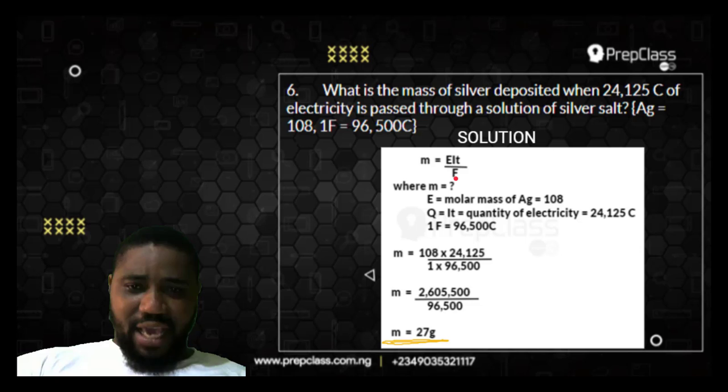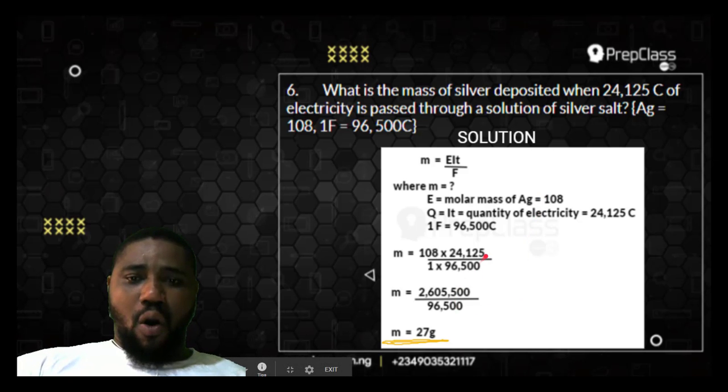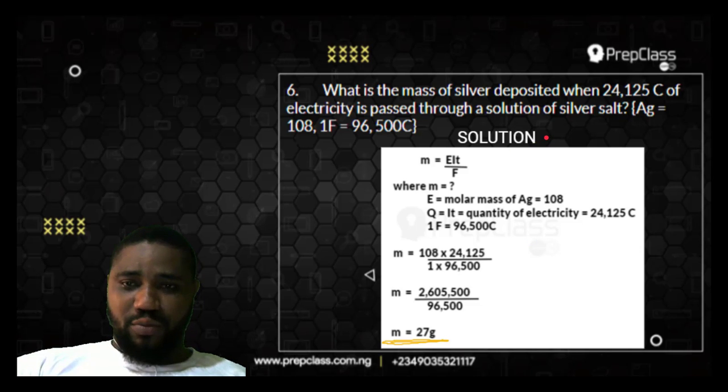Take note here: this F, the Farad, also directly affects the oxidation state of the element deposited. If I want to write the symbol for silver ion, it is Ag plus. That means silver has an oxidation state of +1.